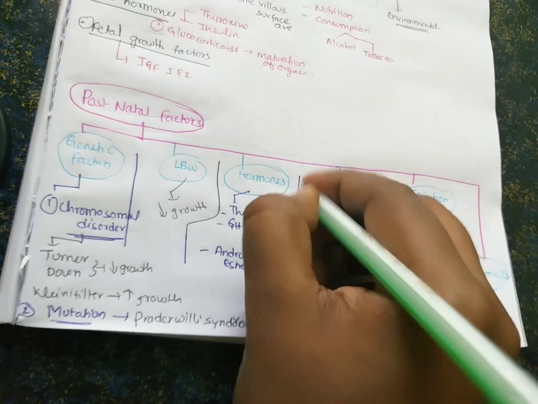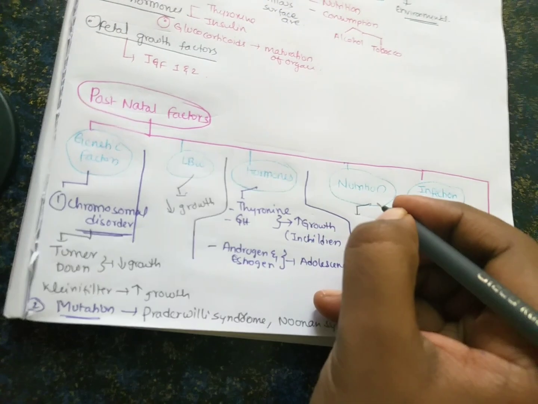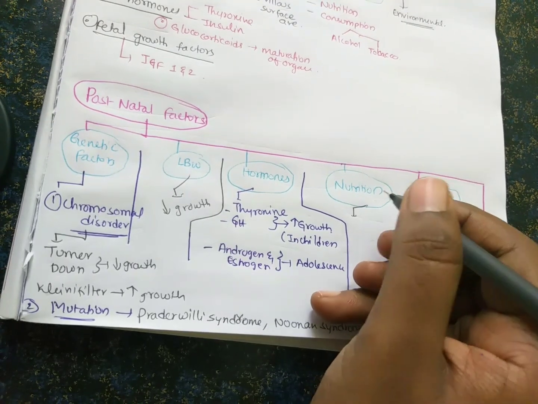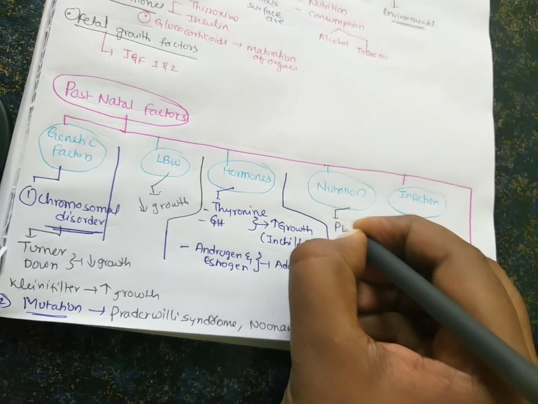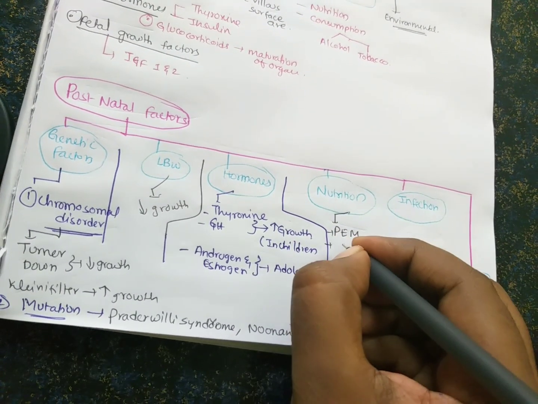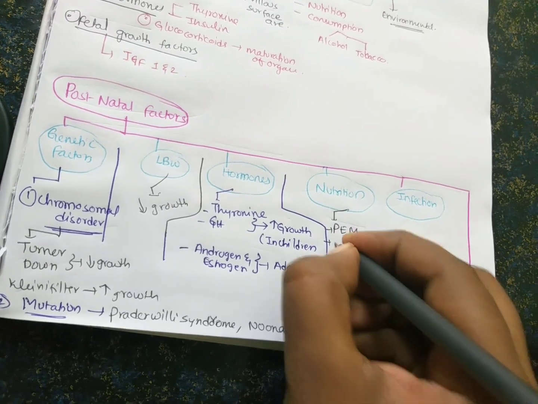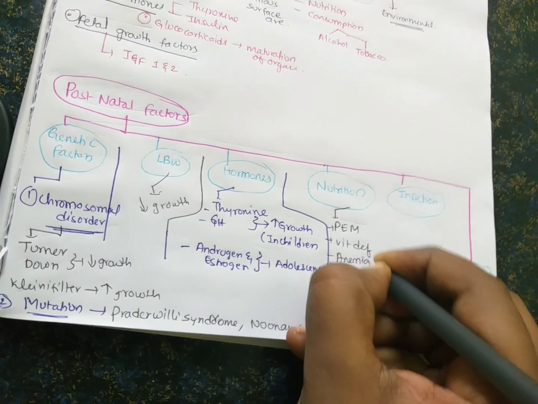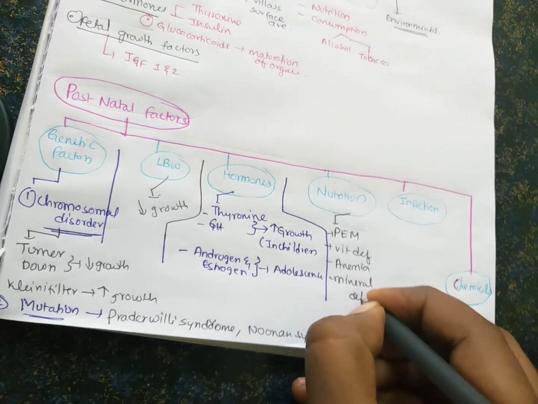A main important point. And nutrition: if we provide the child with nutritious food like iron, vitamins, minerals, then growth of the child is more. In protein energy malnutrition, growth of the child is less. Also an undernourished child has decreased growth. And vitamin deficiencies, anemia, mineral deficiencies, they all show decreased growth.